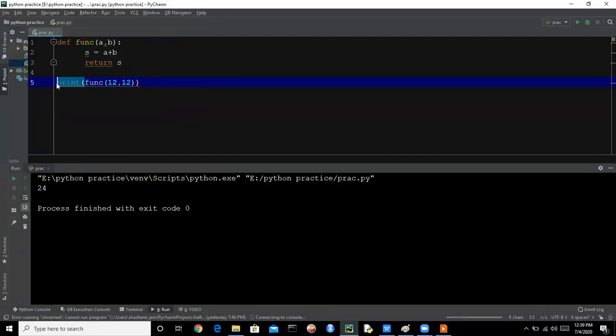If we do not use print here, it will just return but not print anything. So here we are using a print statement. If we use print inside the function instead, then we don't need to use print here. So here we are having the same output.